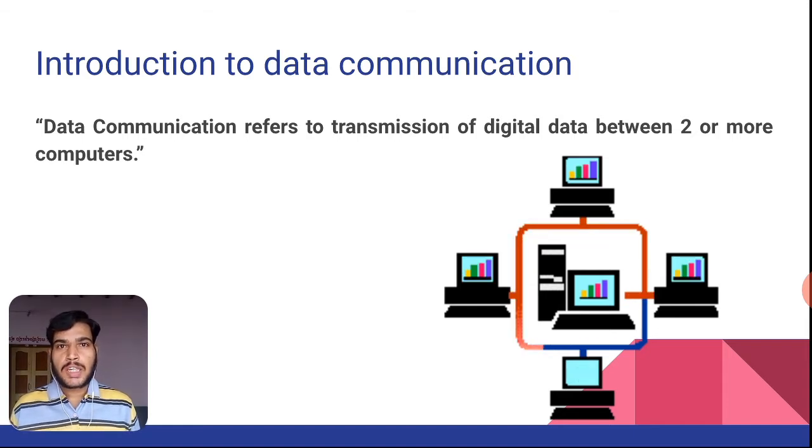Whatever data we exchange within the computer network will be in digital form, so that a computer can transmit that data and other computers can receive it. In this figure you might have observed one computer sending data to many computers. It is not compulsory that data communication happens between only two computers, but a minimum of two computers are required, and more than that is also possible.